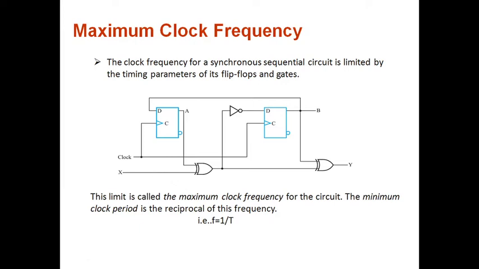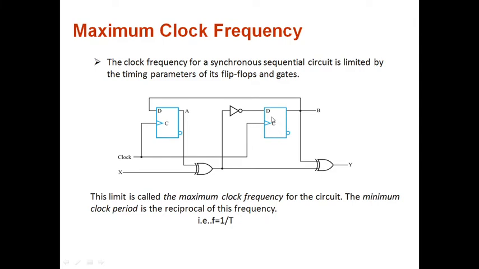Like the maximum clock frequency F max, let it be the highest frequency F max at which a flip-flop can be reliably triggered, because these are the two flip-flops I have in the circuit. So for example, 10 megahertz is the maximum clock frequency. If I cross this limit, like I have given here as 12 megahertz, these two flip-flops cannot be triggered.